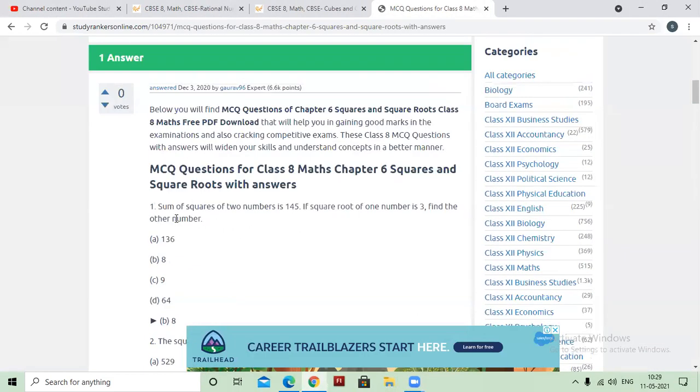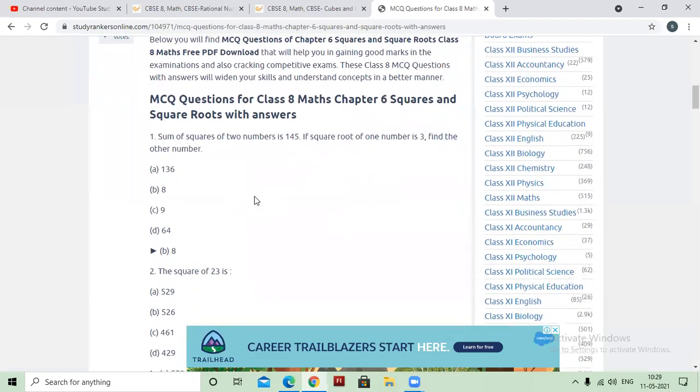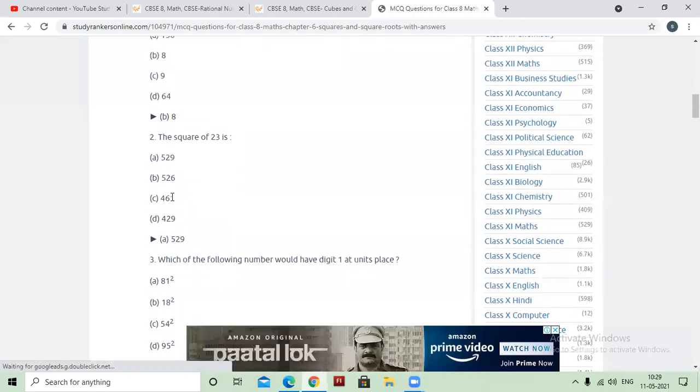Now the next is, the sum of the squares of two numbers is 145. If the square root of one number is 3, find the other number. It is a little bit different. Leave it. Start the next.